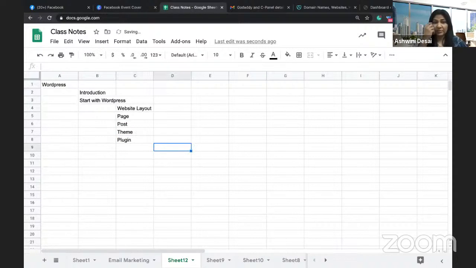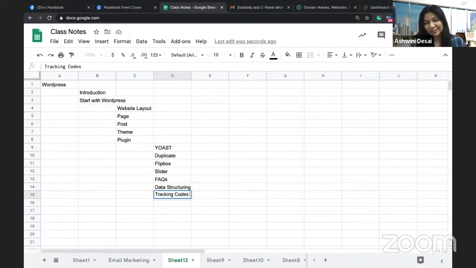Then we will study various types of plugins which will be useful for your SEO, like Yoast, and how to duplicate a page. There are many plugins out there. How to enhance the look and feel using Flipbox and Slider, and then how to add FAQs, which is very important. We will learn how to add data structuring, which is again very important for SEO. We will learn how to add the tracking codes, because without tracking codes, how will we measure our digital marketing efforts, correct? Do you all agree?